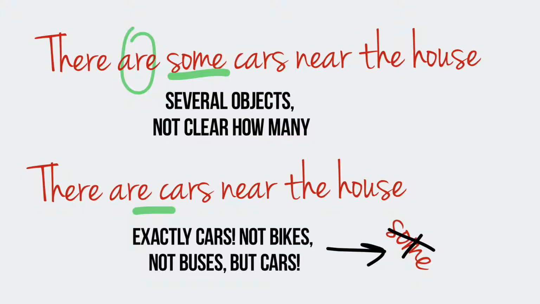We usually use the pronoun some when we speak about several objects. There are some cars near the house. But if we don't use the pronoun some, it means that we want to show that we speak about exactly cars, not bikes, not motorbikes, but only cars. And we want to make this idea clear. There are cars near the house.